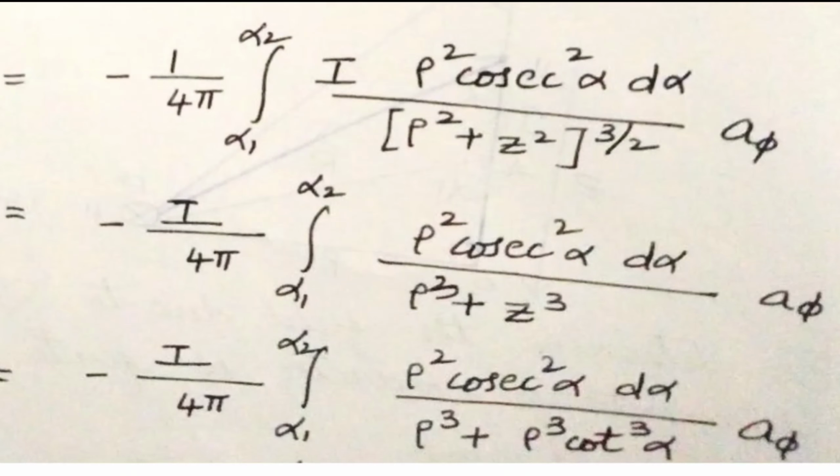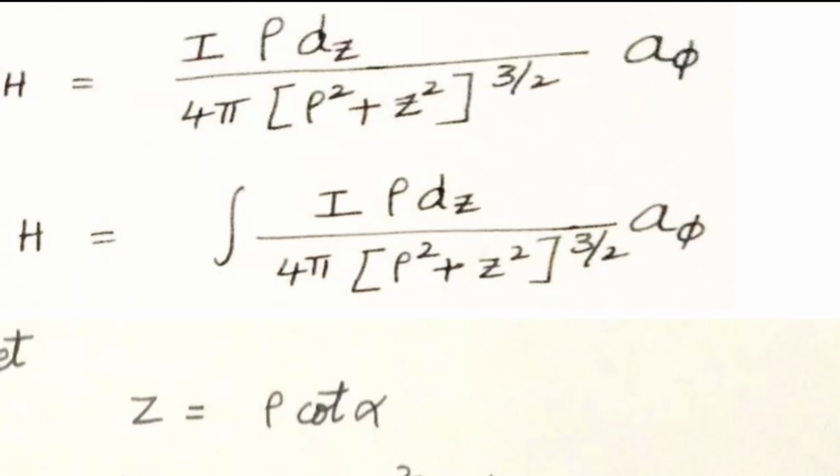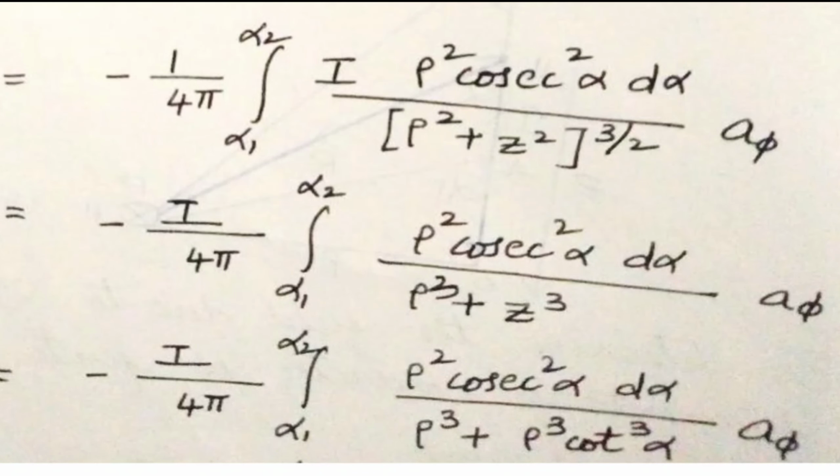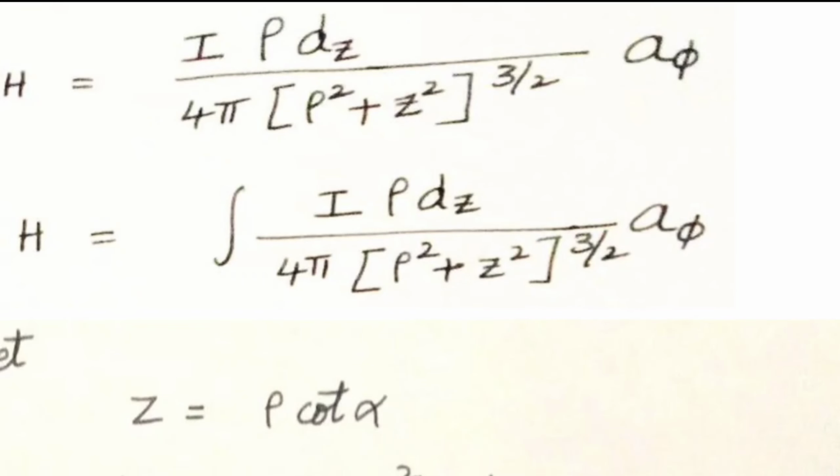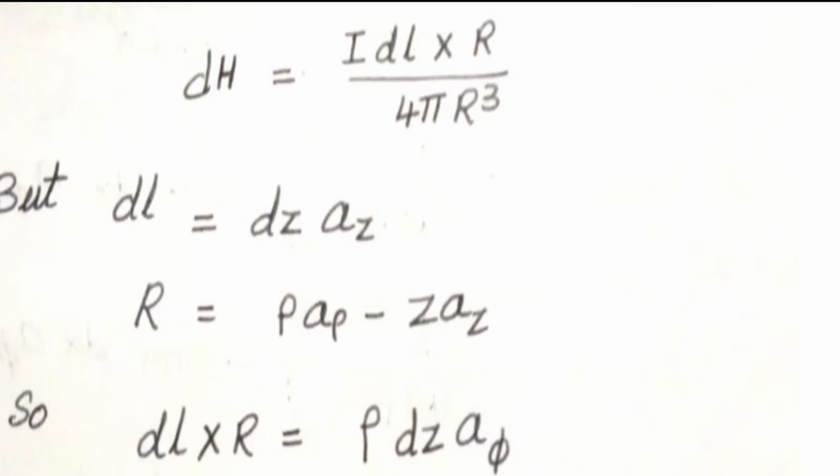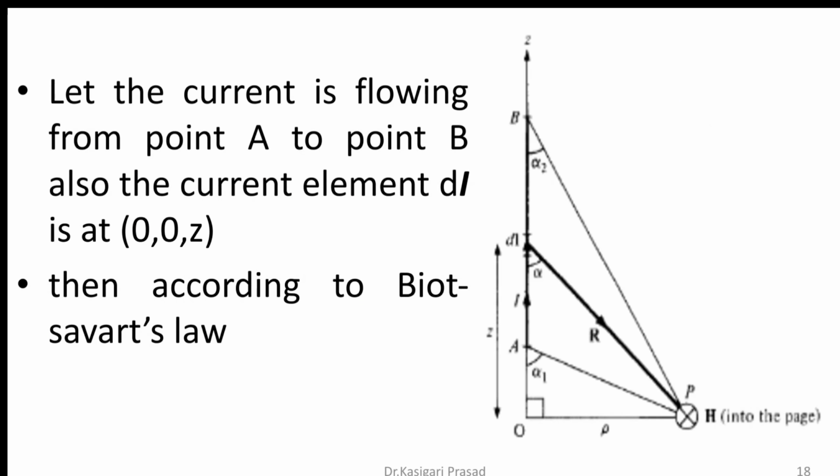Now in continuation, H is equal to minus 1 divided by 4 pi. We have taken 1 divided by 4 pi along with the minus sign outside, and we have taken the limits also from this diagram. What are the limits? The lower subtended angle is alpha 1 and the upper subtended angle is alpha 2.